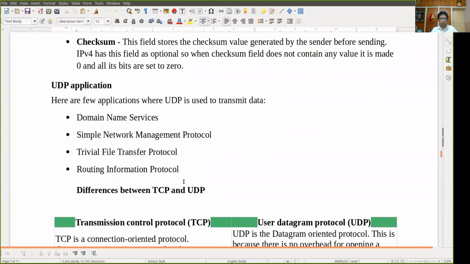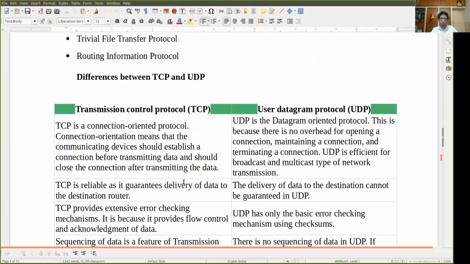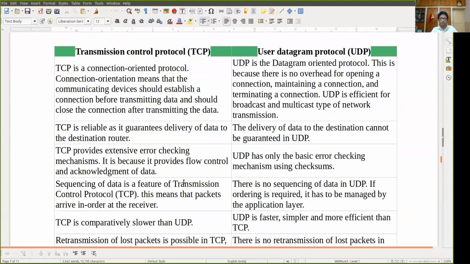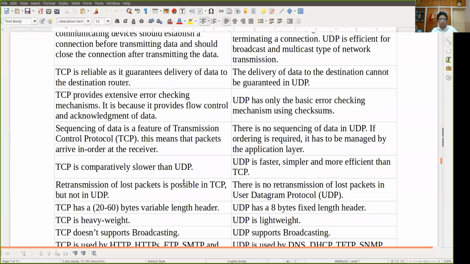There are lots of applications of UDP: the domain name service, the Simple Network Management Protocol (SNMP), Trivial File Transfer Protocol, and Routing Information Protocol all use UDP. Now the difference between TCP and UDP is very obvious. TCP is connection oriented, UDP is connectionless. TCP is reliable, UDP is not reliable. TCP provides extensive error checking. UDP has only basic error checking.